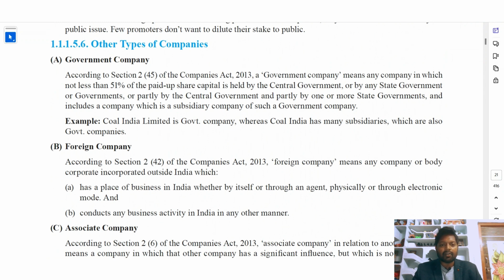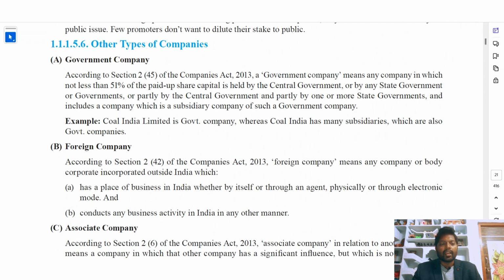Coal India Limited is a government company, whereas Coal India has many subsidiaries which are also government companies. If the government holds more than 51% in any company, then it is called a government company. And the subsidiary of this government holding company will also be called a government company itself.